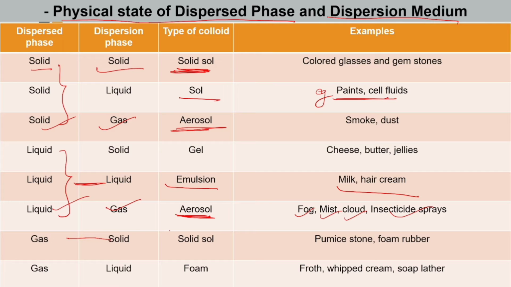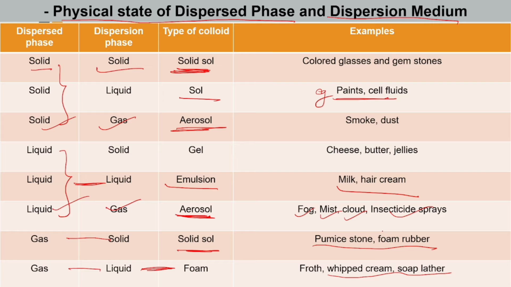Gas in solid is called solid sol. Pumice stone, foam, and rubber are examples. And gas in liquid is called foam. Gas in liquid is what? Foam. Froth, whipped cream, and soap lathers are examples.